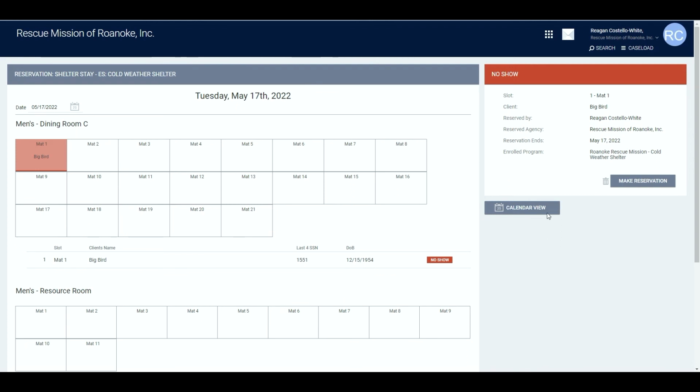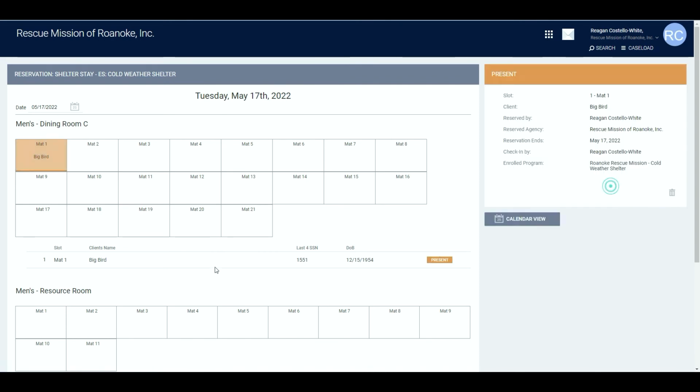Now, if we made a mistake and we click the wrong button, all we have to do is click the trash can next to make a reservation or over here by their name, and that will undo the no-show or the present. So I'm going to click the trash can, and you can see it takes away the no-show and it takes it back to the status of just being reserved. So I can go back and check present if I want to. So I'm going to go ahead and do that. And now they are present.